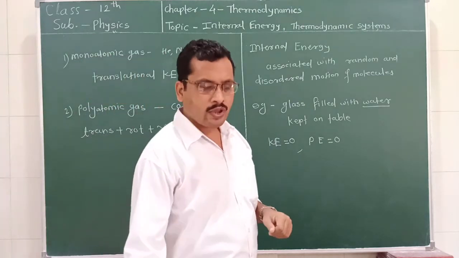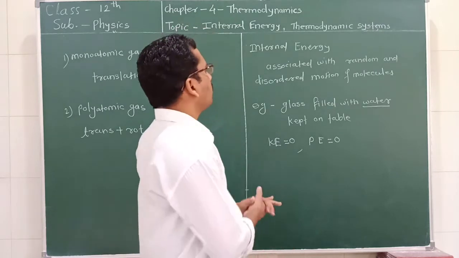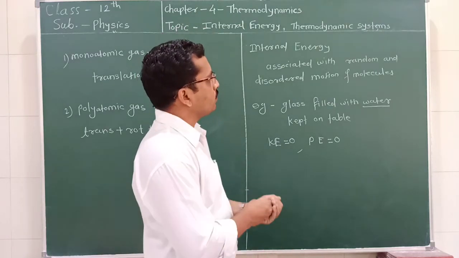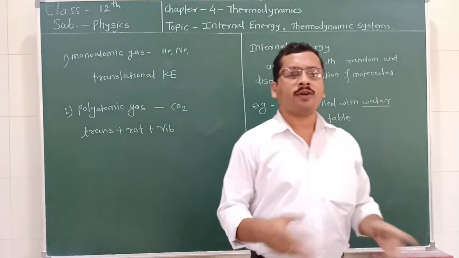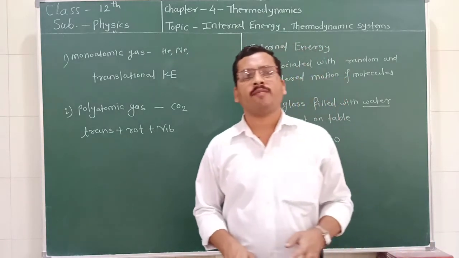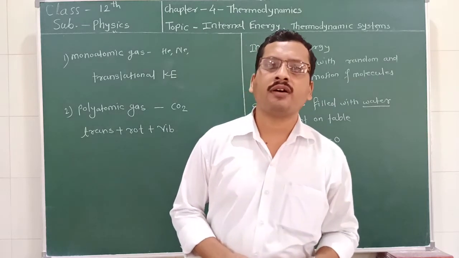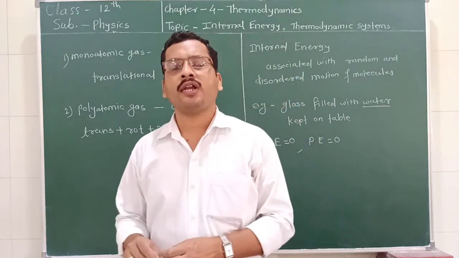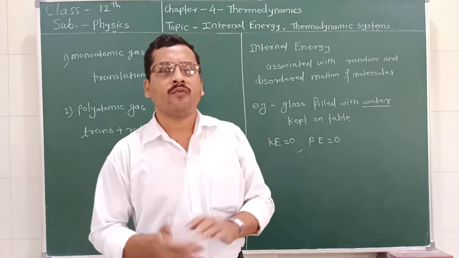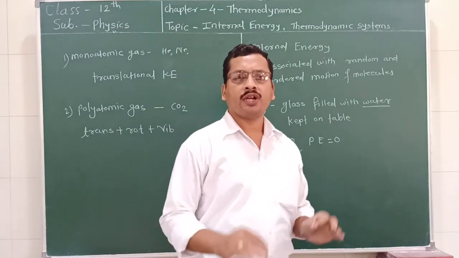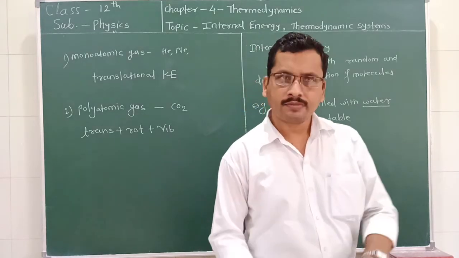Now, we are moving towards a very important portion, which is the thermodynamic systems. What is a thermodynamic system? A thermodynamic system is a bunch, or a collection, of objects which transfer heat to the surrounding.